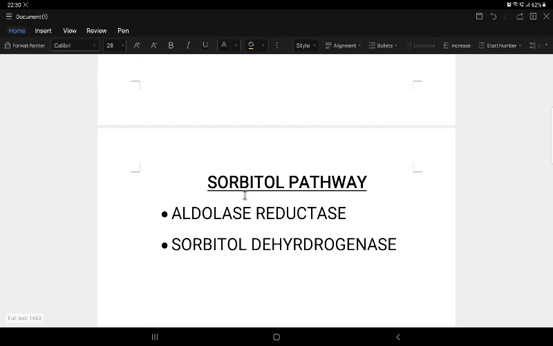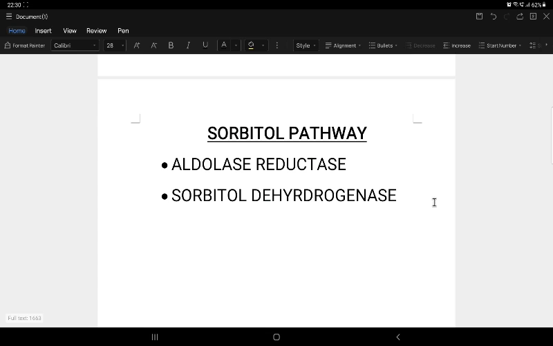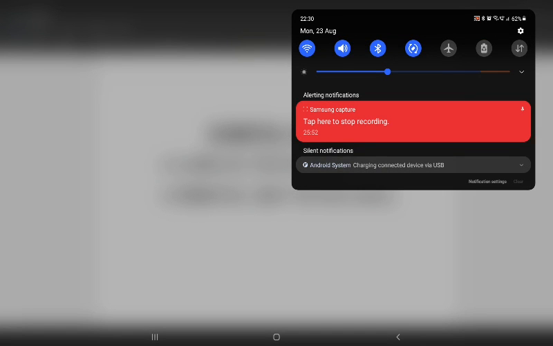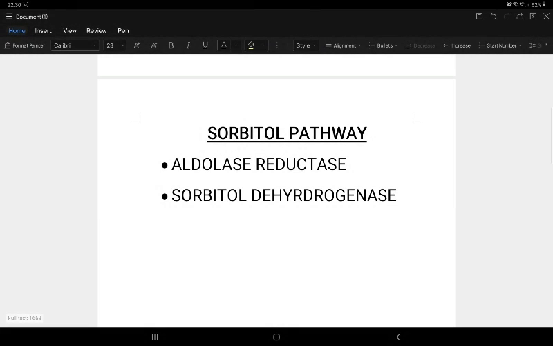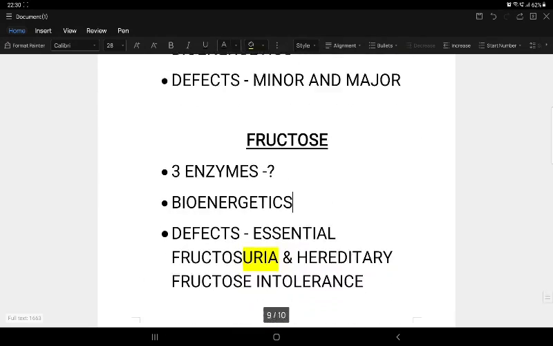Similarly, accumulation of galactitol, as we discussed in galactose metabolism, leads to oil drop cataract in galactosemia patients, and with this we can wind up the total topic. As I said above, I took around 25 to 26 minutes, which is more than needed.